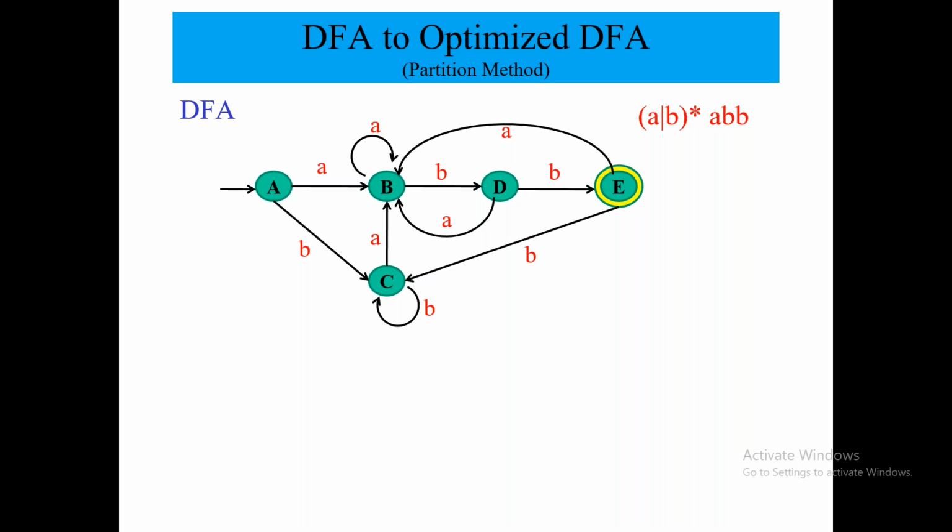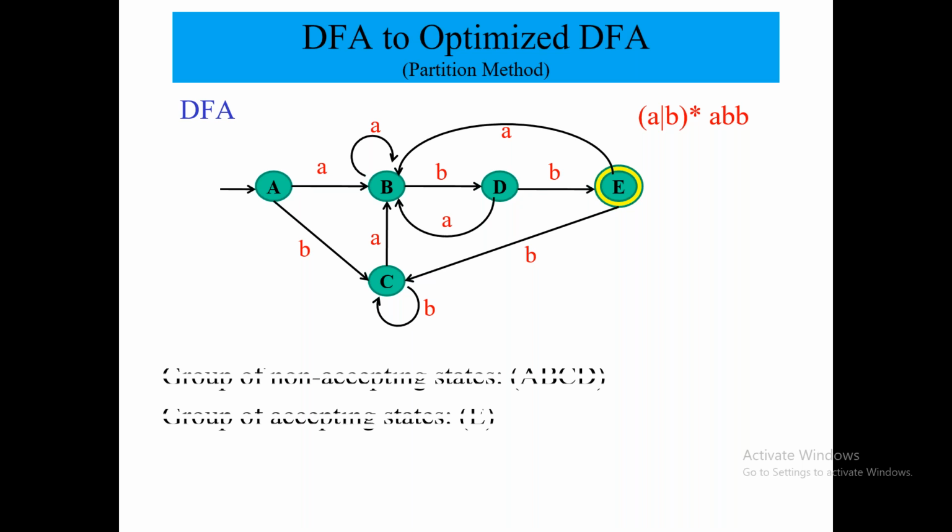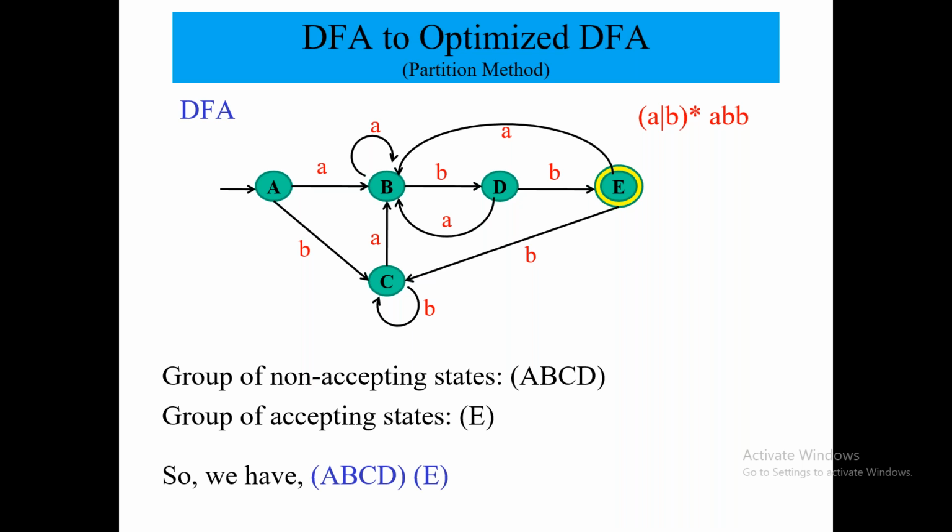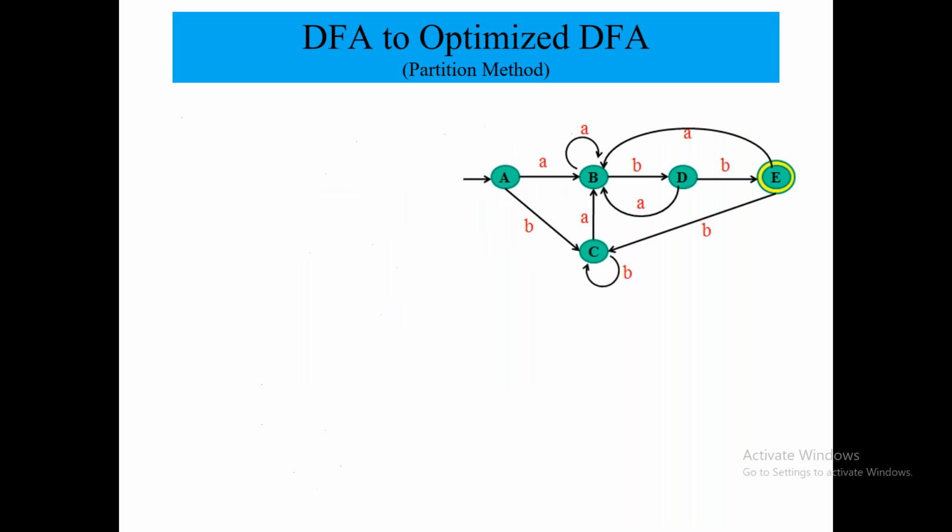There are two methods for optimization, but here we are mainly considering the partition method. What does the partition method say? It says that to optimize your DFA, you first have to divide your states into two parts: final states and non-final states. So here the group of non-accepting states is A, B, C, D and the group of accepting states is E. So we have ABCD in one part, and in the second part it is E.